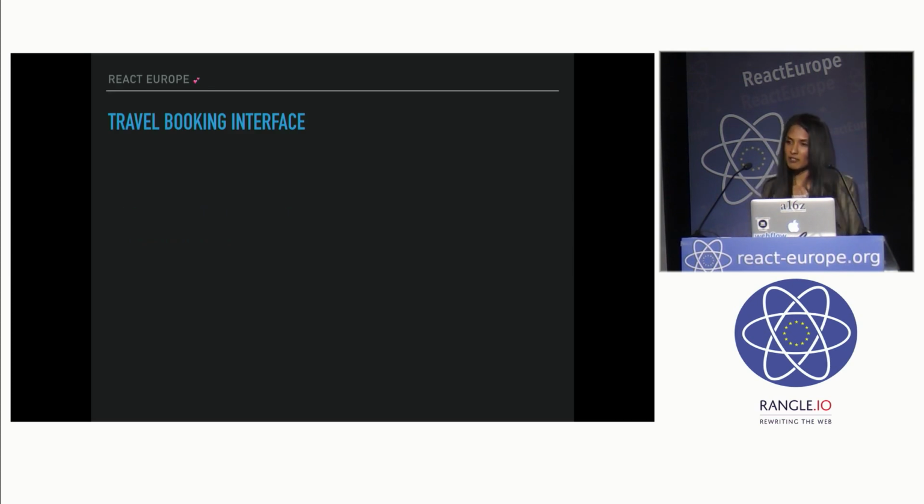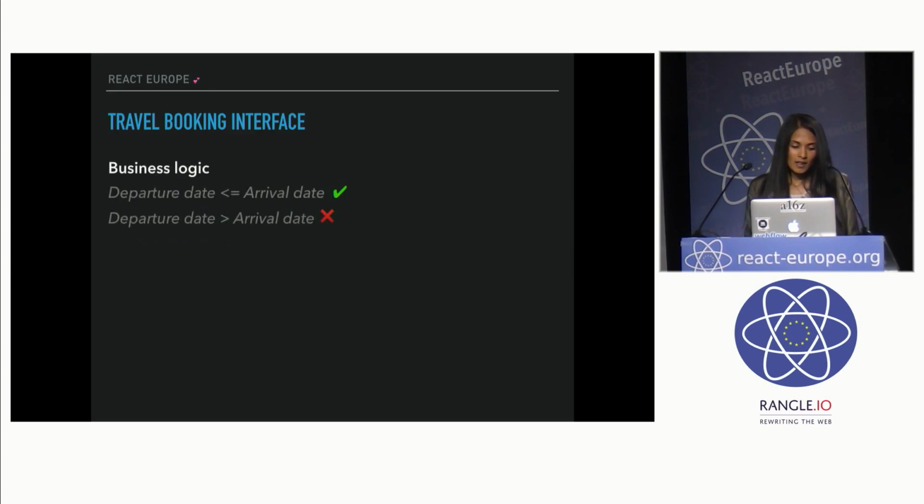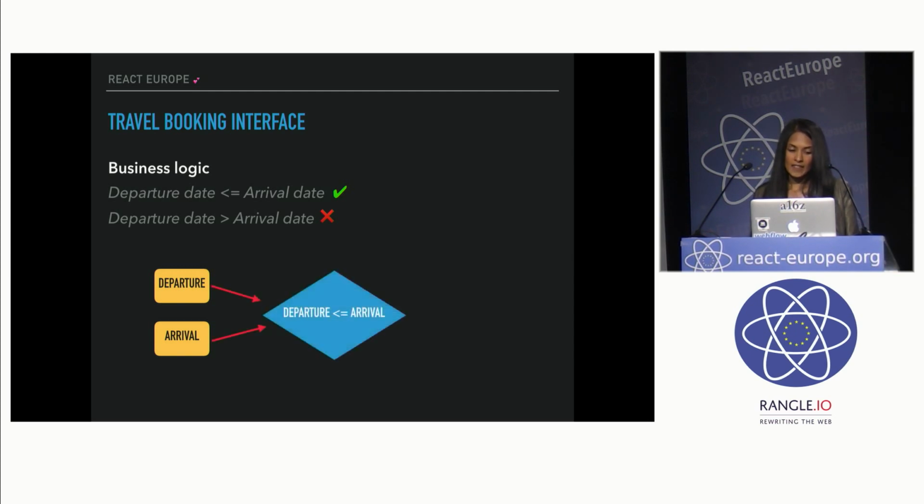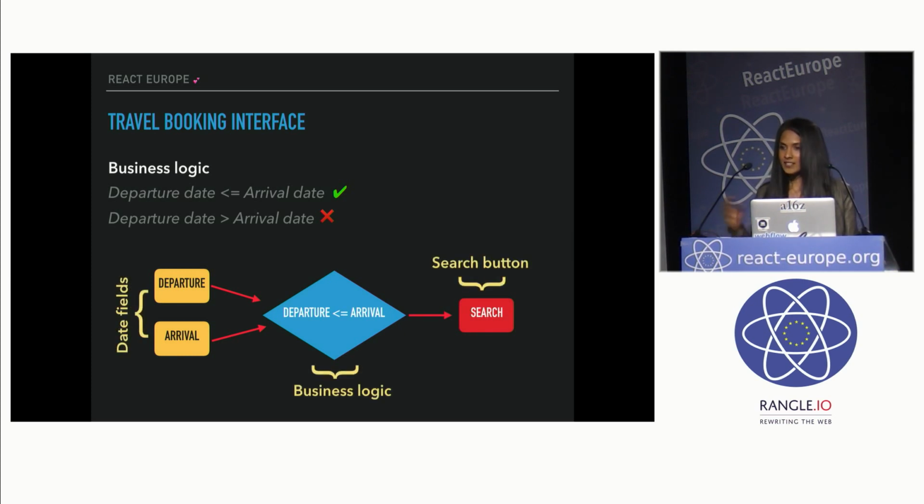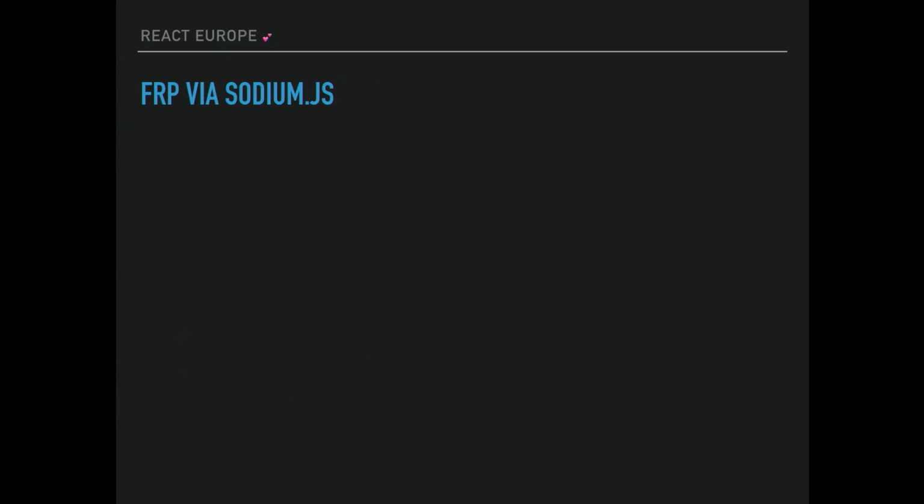So let's say you have a travel booking interface, right? And the business logic for that is if the departure date is less than or equal to arrival date, it's a valid search. Otherwise, it's not a valid search. And so the user enters these dates into these two date fields, and that flows into some business logic, and that flows into the search button. That's the essence of functional reactive programming. But what do I mean, right?